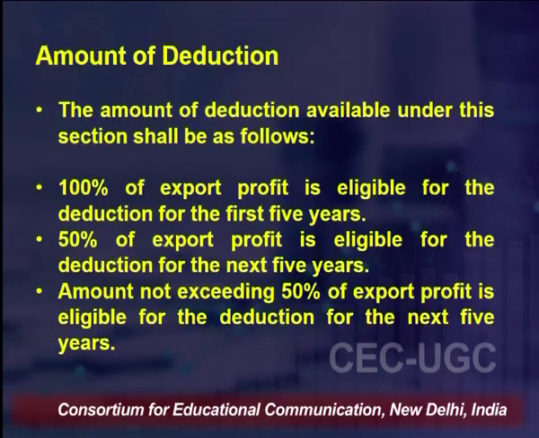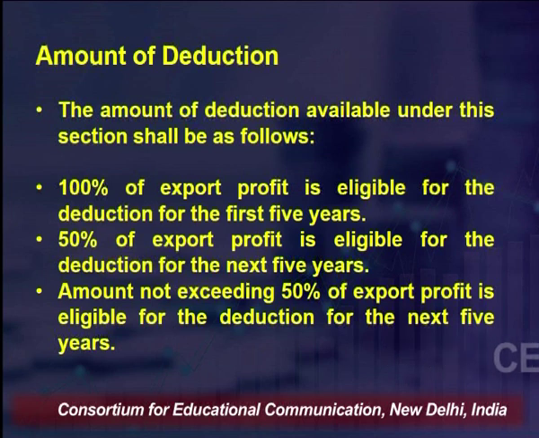Now, when it says you are eligible to avail these deductions under section 10AA, it has certain thresholds. It is not a flat deduction for all the coming years; it is on a time-period basis. So, it says that 100% of the export profits that you earn from the unit is eligible for deduction for the first 5 years.